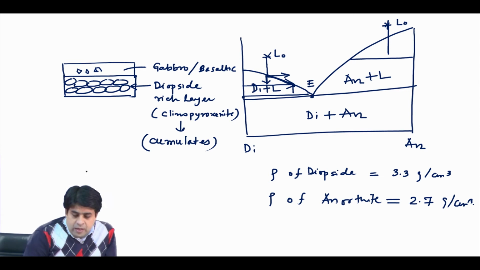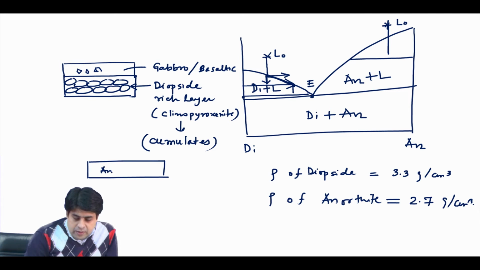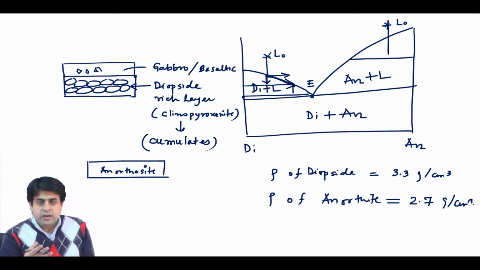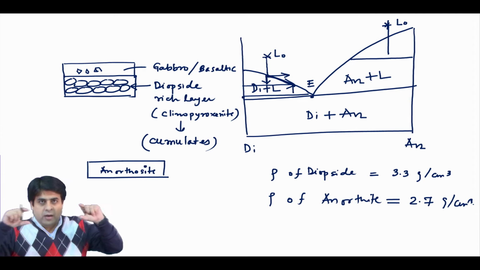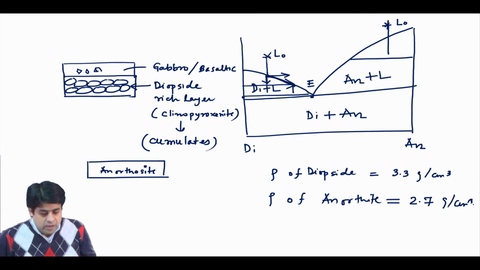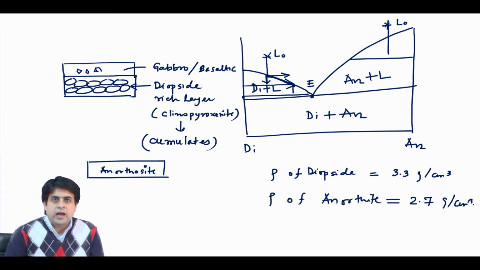So, basically you will have one anorthite-rich layer that is mostly made up of plagioclase feldspar. When you have a rock which is mostly made up of anorthite, the rock is called an anorthosite.